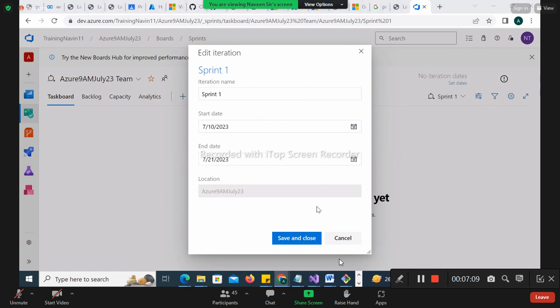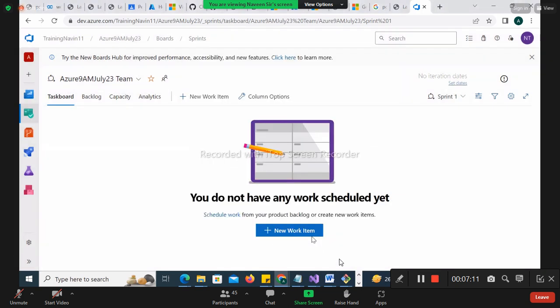Now what we can do, I can go and save and close it. So my sprint will come over there. Now here, whenever you have selected the sprint, in the same place you can see 7 work days remaining. It is pending for us for 7 days now.